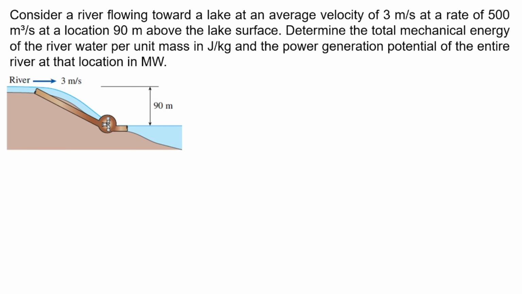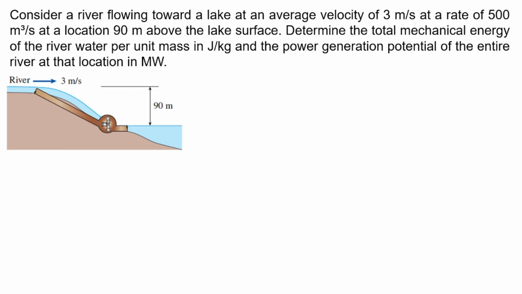Alright, another day, another problem. Basahin natin tong problem na to. Consider a river flowing toward a lake at an average velocity of 3 meters per second at a rate of 500 cubic meters per second at a location 90 meters above the lake surface. Determine the total mechanical energy of the river water per unit mass in joules per kilogram and the power generation potential of the entire river at that location in